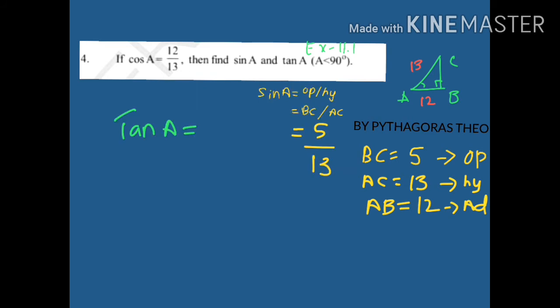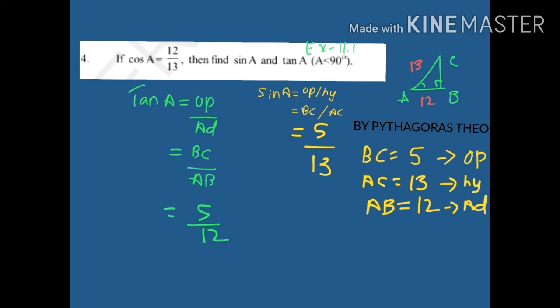Now tan A is opposite by adjacent, that is BC by AB, which is 5 by 12. As the question asks for sin A and tan A, we have got sin A equals 5 by 13 and tan A equals 5 by 12. This is the answer.